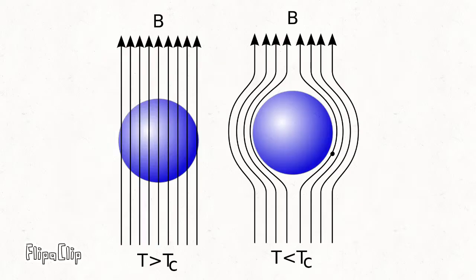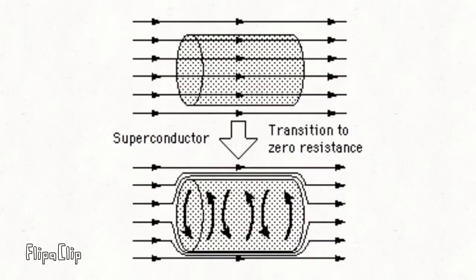Another key feature of superconductor is that it will not allow for a magnetic field to pass through. This is because in order to keep the net magnetic flux through the superconductor zero, it will create currents that will induce a field that is equivalent in magnitude to applied magnetic force. The resulting magnetic field through the superconductor is zero, and thus field lines appear to go around the superconductor. However, in type 2 superconductor, when they're in their mixture of superconductor and normal state, some field lines end up passing through. Regardless, this is referred to as the Meissner effect.